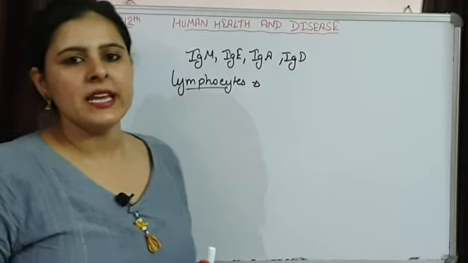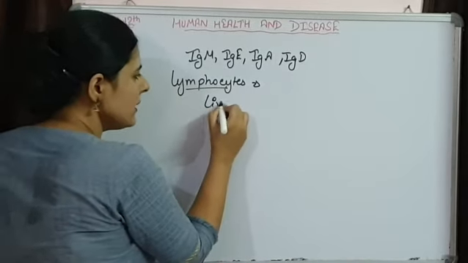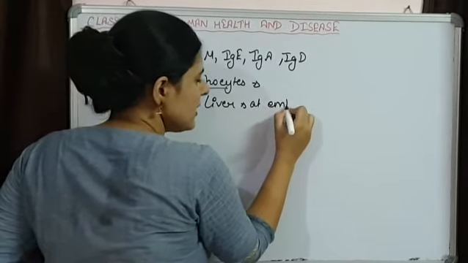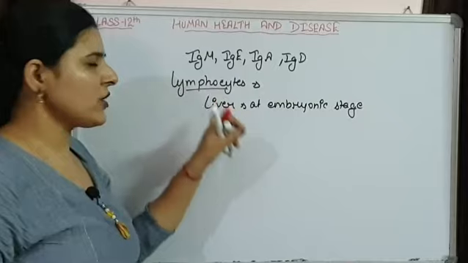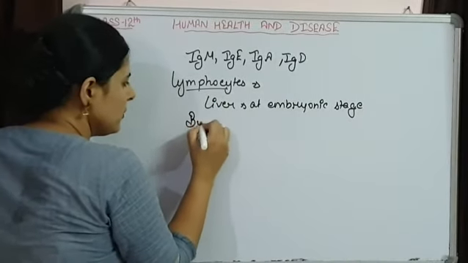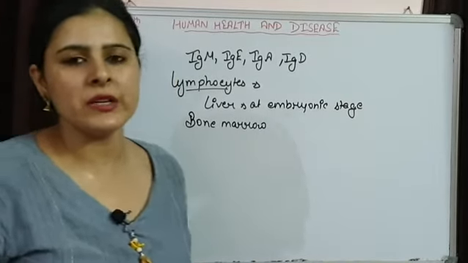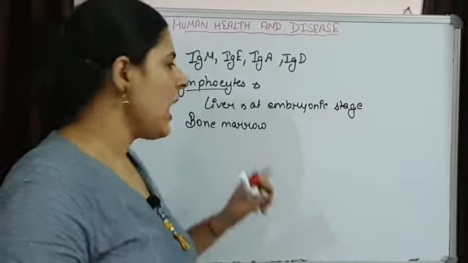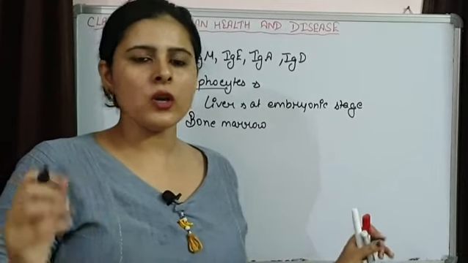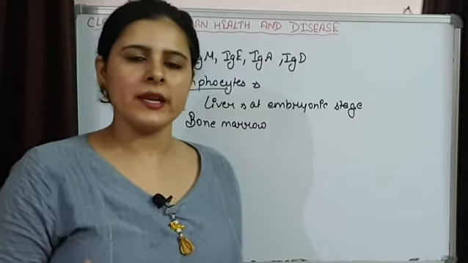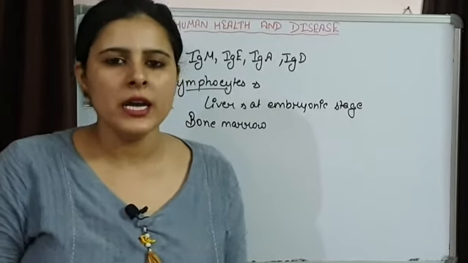Initially, at the embryonic stage, lymphocytes are produced in our liver, and later this function is taken over by bone marrow. So bone marrow produces lymphocytes, and after they are produced, they either mature in bone marrow or move to the thymus, which is again an endocrine gland responsible for the maturation of some lymphocytes.